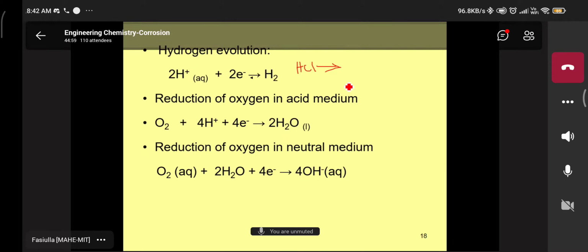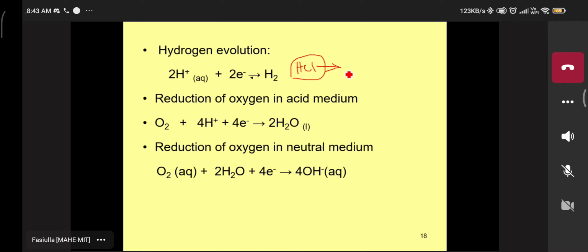Standard hydrogen electrode, maintained at 1 atmospheric pressure, through which hydrogen gas is passed. In a similar way, HCl is the electrolyte here. It dissociates to give H plus and Cl minus ions.